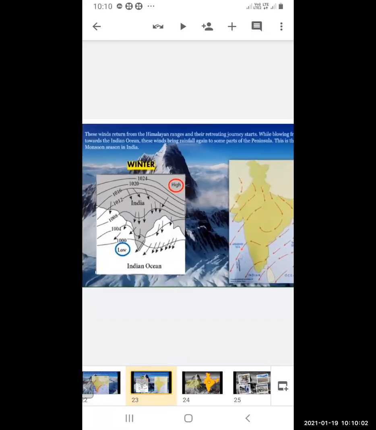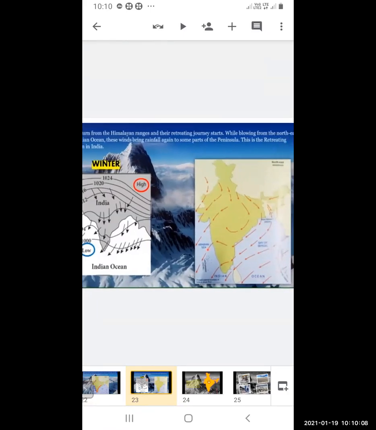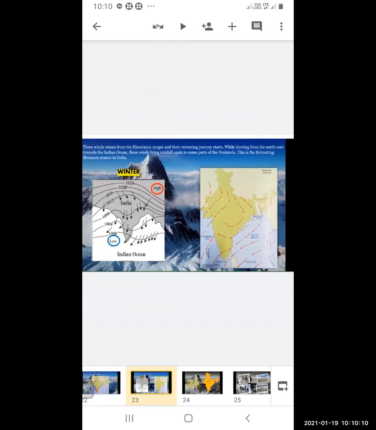So you can see here, as the monsoons are coming back, the winds are blowing from the northeast towards the Indian Ocean, and at that time these winds bring rainfall to the peninsula in the middle part of the country. So this is the retreating monsoon season in India.